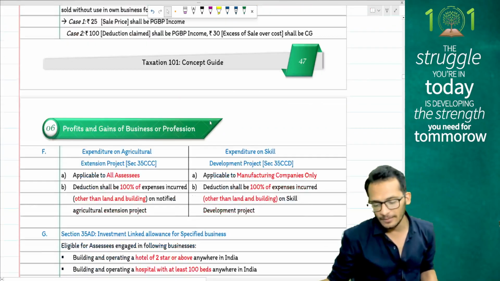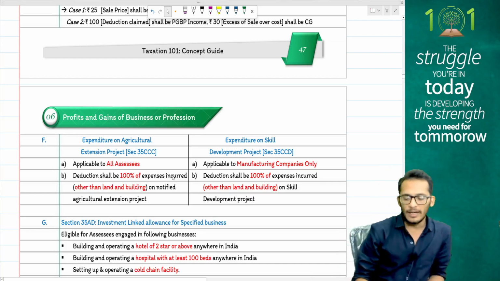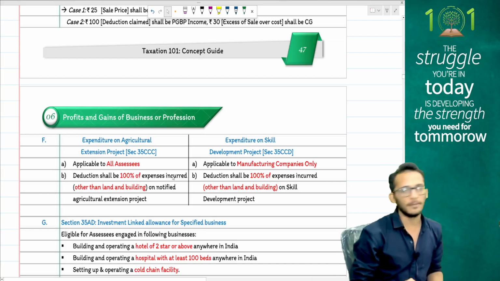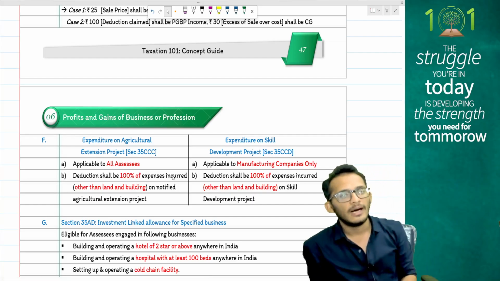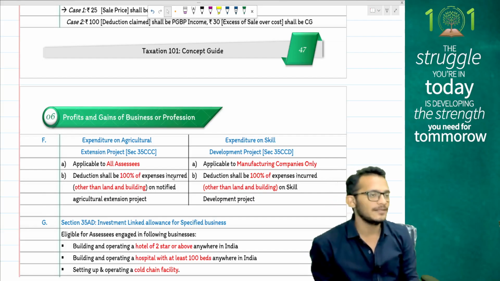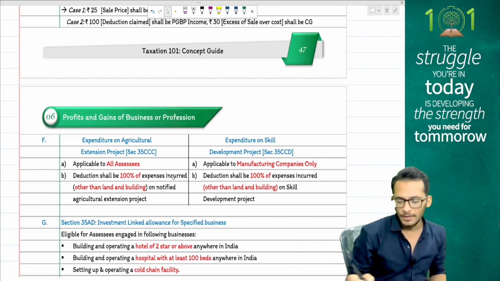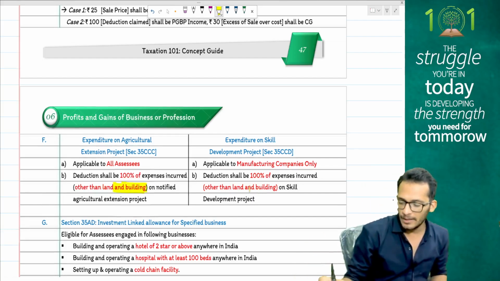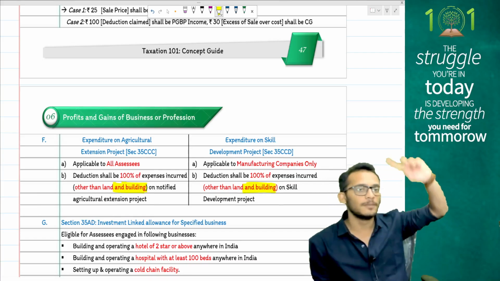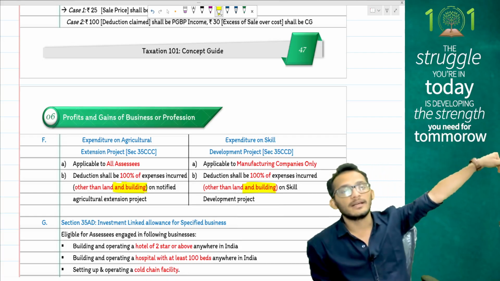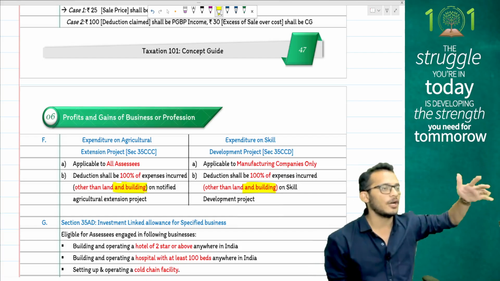Yes. Then we have something called 35CCC and 35CCD, which talk about agricultural extension project or skill development project. For any kind of agricultural extension or skill development project, you will be eligible for 100% deduction on any expenses except land and building, people. Here, land and building are both not eligible. Please pay attention: scientific research building can be claimed. Agricultural extension and skill development building can't be claimed. These both items are not eligible under